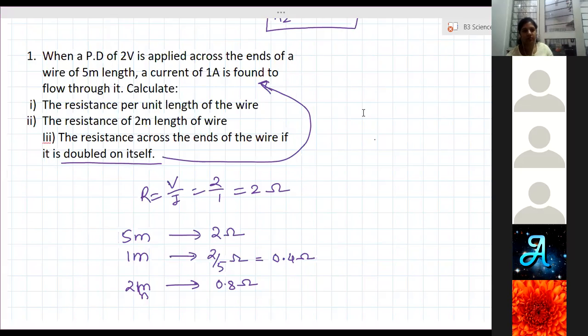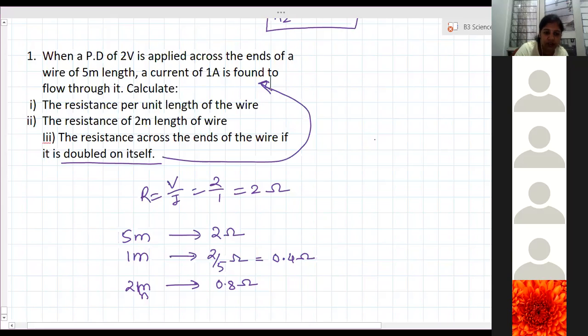Could you just repeat, your voice was breaking? So here I've written everything for first two answers. And the third answer is similar to the 25th or 24th question. It's doubled on itself. So length is halved and area is doubled. Then find the new resistance. Yes. Now you can solve.